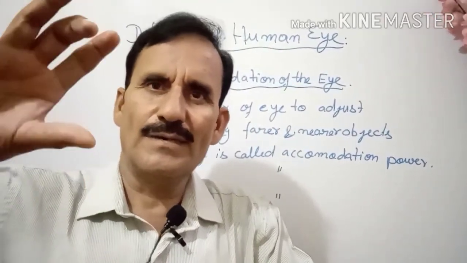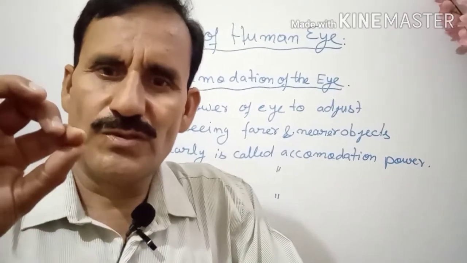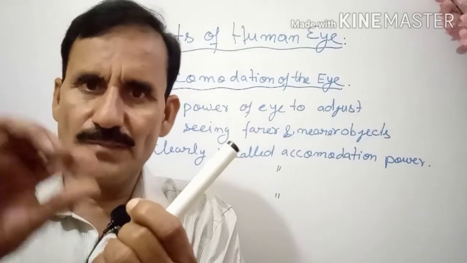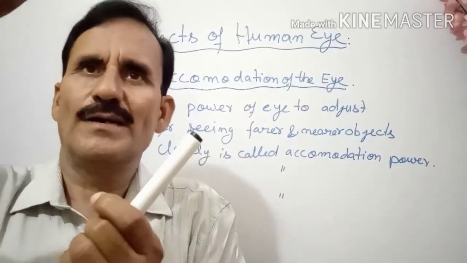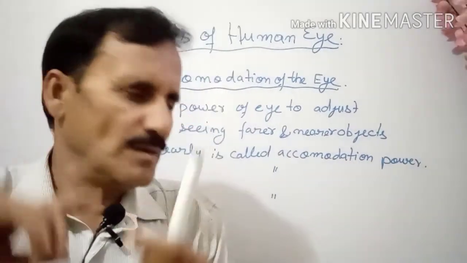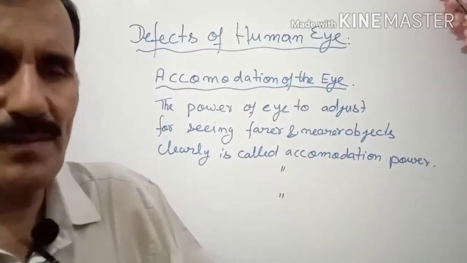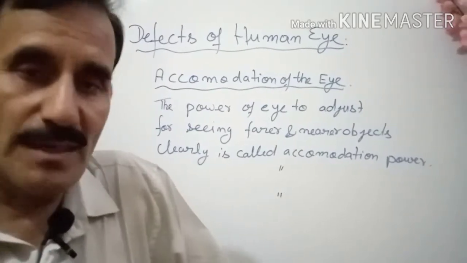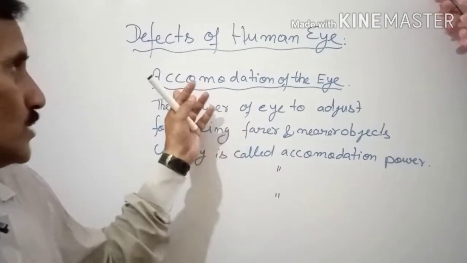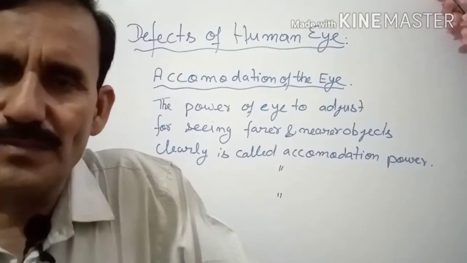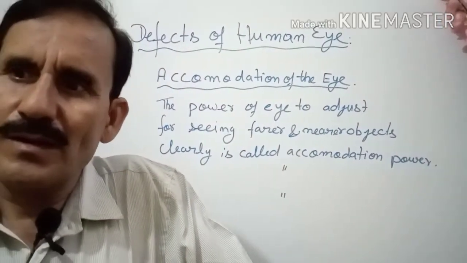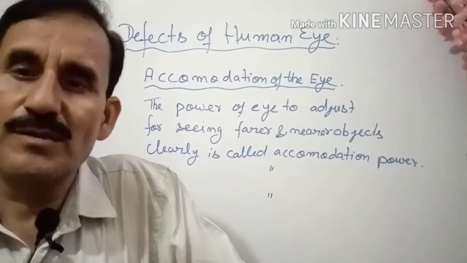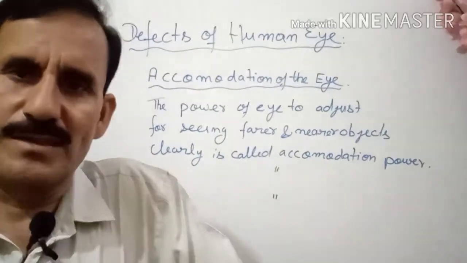Or cylindrical lenses are nowadays used, which are convex towards the bottom for seeing the nearer, and thinner at the top. So like that you are having the remedy of presbyopia. Presbyopia is caused because of the loss of the accommodation power of the eye. So for the remedy of presbyopia, you need both the lenses.